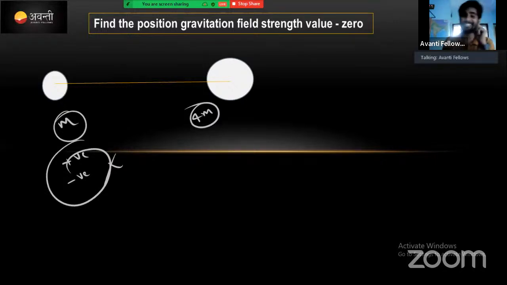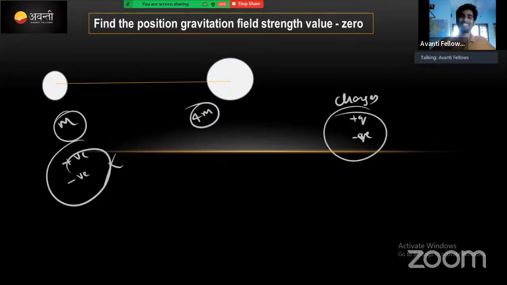But in electrostatics charge होता है ना, charges में positive charge आता है, negative charge आता है, right? Due to positive charge repulsion होता है, due to negative charge attraction होता है, and with one positive charge or negative charge, electric field strength change होता रहता है. Okay, very important thing is that whenever you are getting time, please do go through vectors. Vectors is very important in this chapter, electrostatics also. Cool. Okay, we'll move to the next concept.